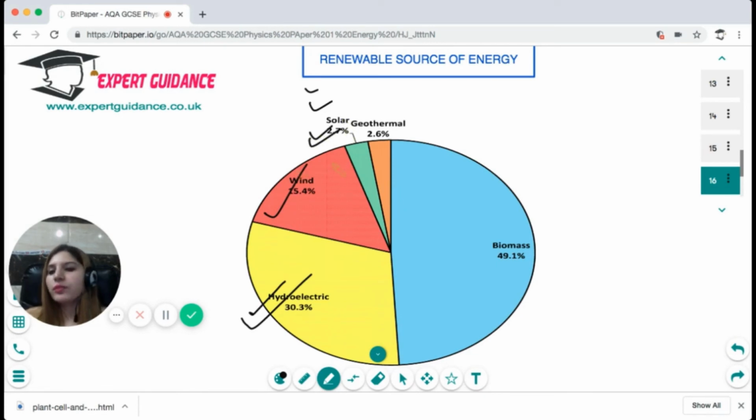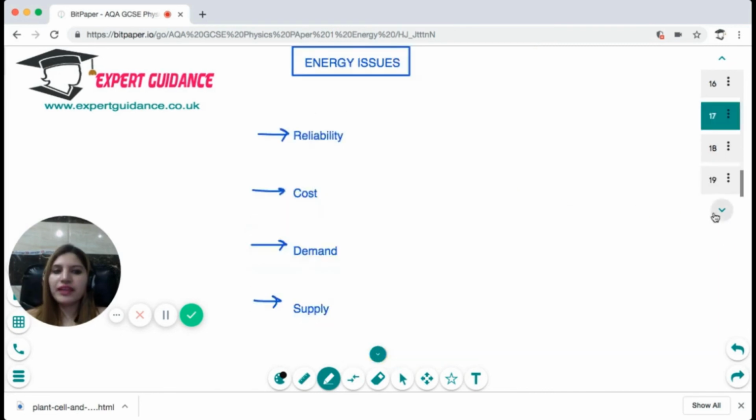The water boiling turns the turbine and generates electricity. Geothermal energy is the energy from the hot earth that can be used to generate heat, and the heat will run the turbines and that will convert into electrical energy. And for biomass, we can use the biofuels. Okay, so you should know what the different sources of renewable energy are and how they're used.